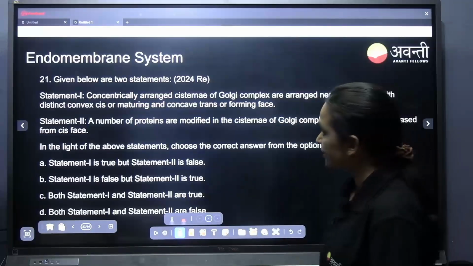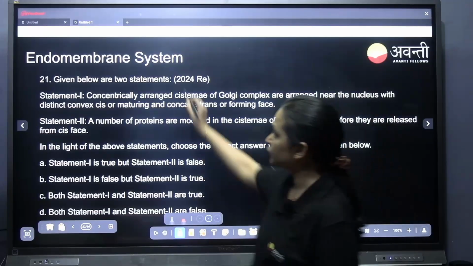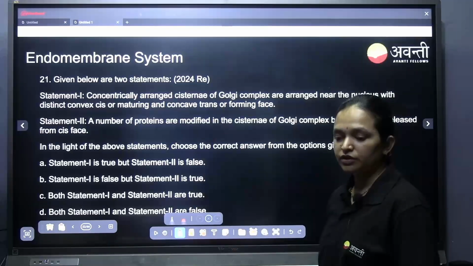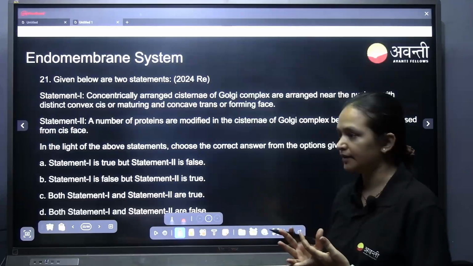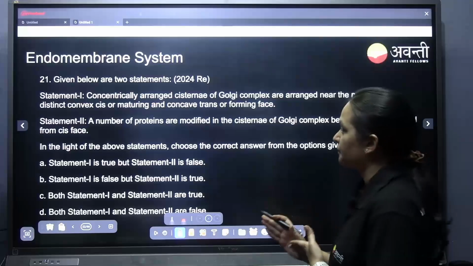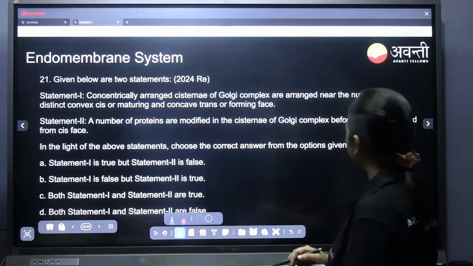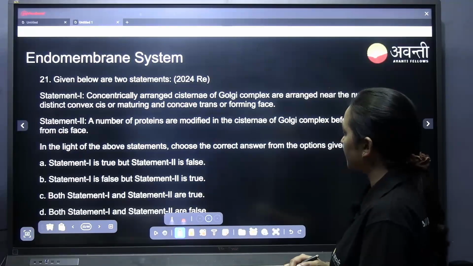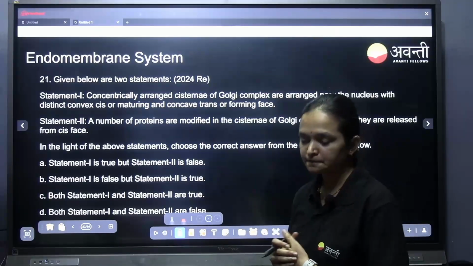21. Statement 1. Concentrically arranged cisternae of Golgi complex. So now we have come to the endomembrane system. We will be discussing only the Golgi complex, lysosomes, vacuoles and the endoplasmic reticulum. Statement 1. Concentrically arranged cisternae of Golgi complex are arranged near the nucleus with a distinct convex cis or maturing face and concave trans or forming face. Is it correct or wrong?